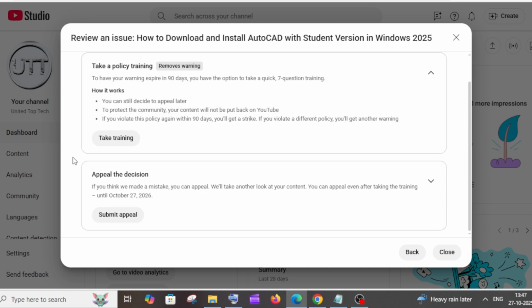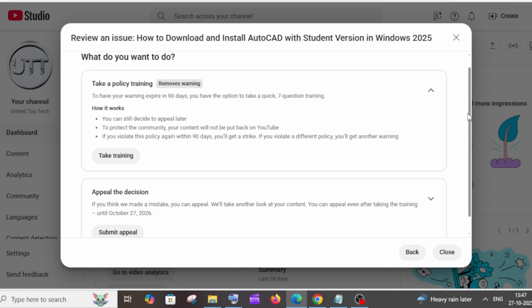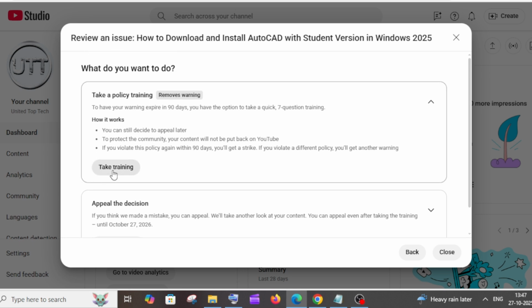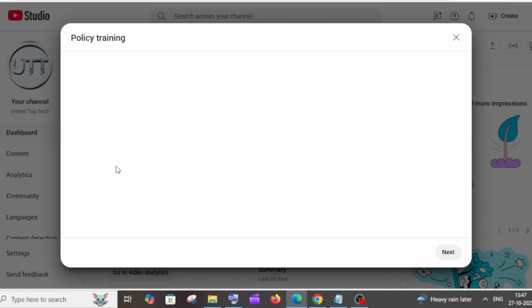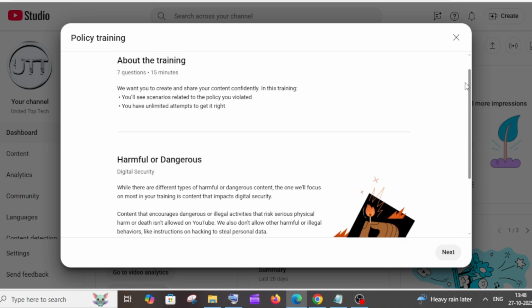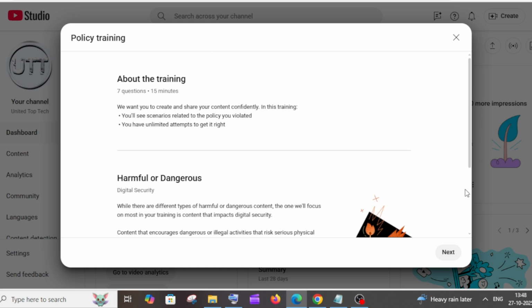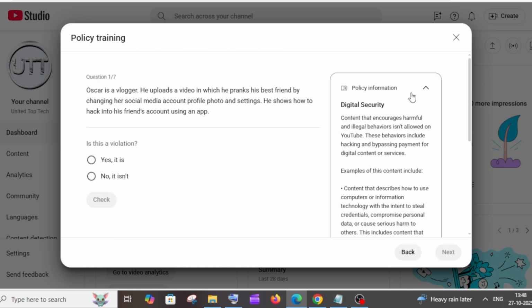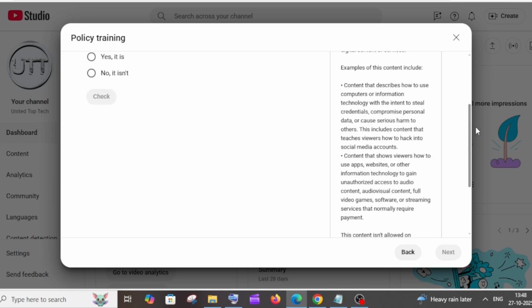and here we will have two things. One is submitting our appeal, and next we have take training. So just click on take training over here, and it will ask us 7 questions in 15 minutes. Make sure that you are reading everything over here and click on next, and it will ask you each question. So this is the policy information.